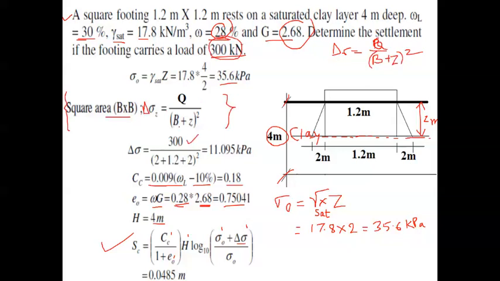Then B is the width. It is a square footing, so sides are the same, and 1.2 we are considering here.